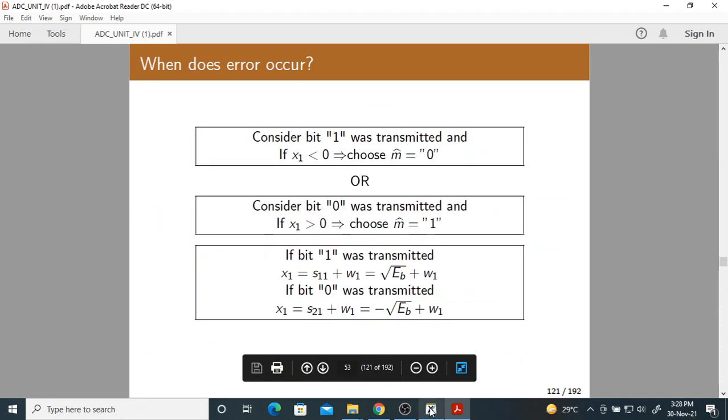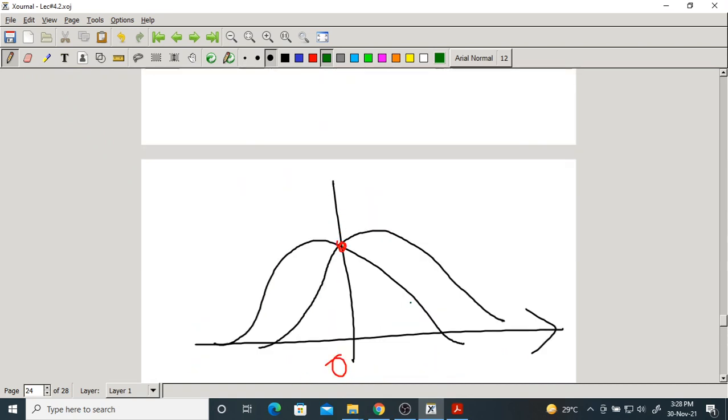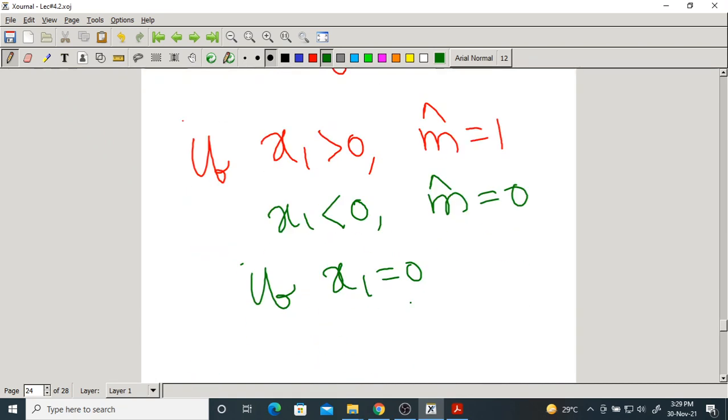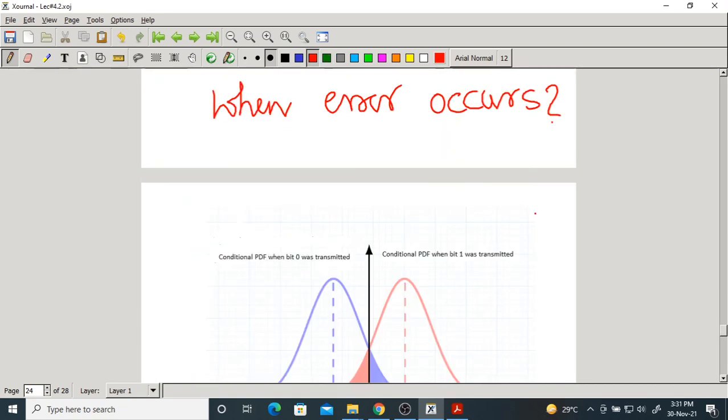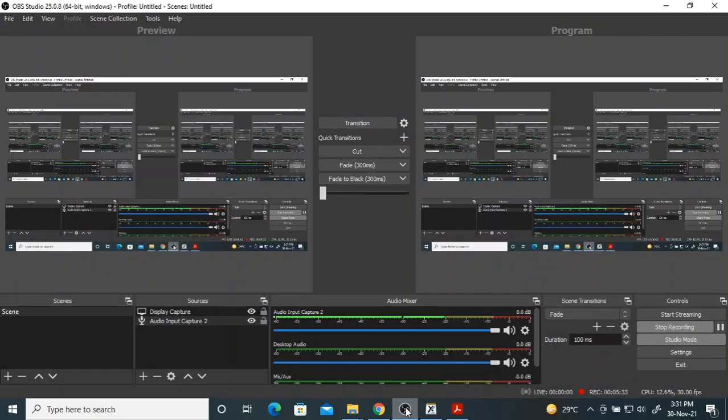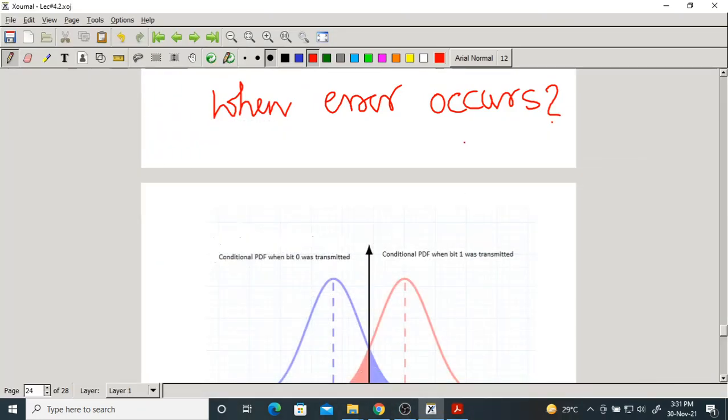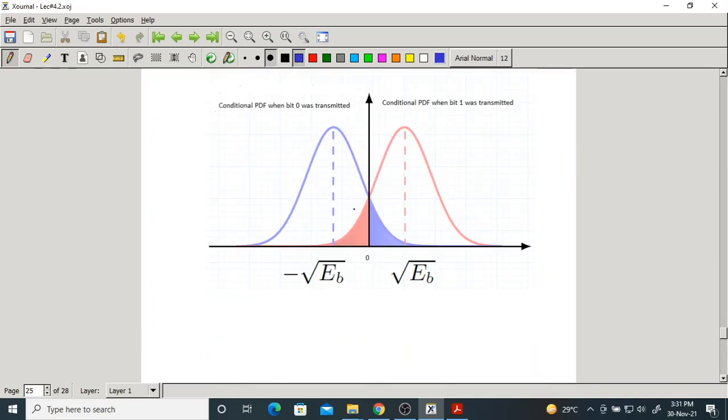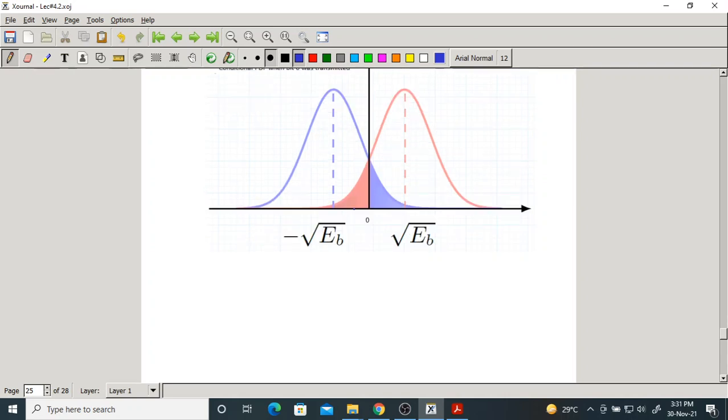Now, when does the error occur? We have to find out when the error occurs. There are two possibilities. 0 may be received as 1, or 1 may be received as 0. In the binary case, there are only two possibilities. So finally, at the receiver side, what are the possibilities of getting error?